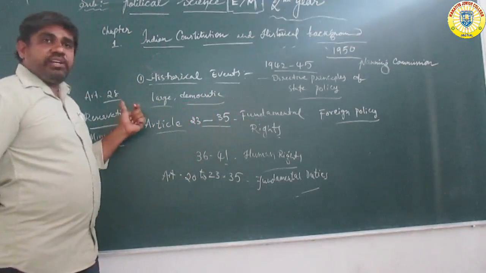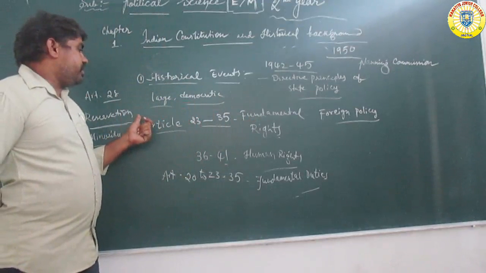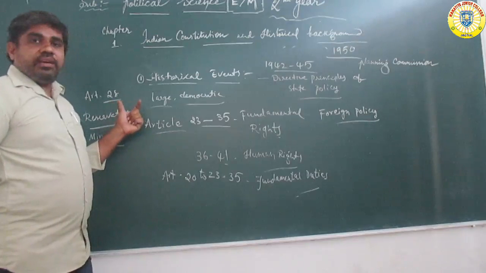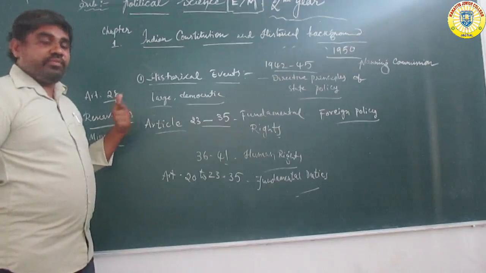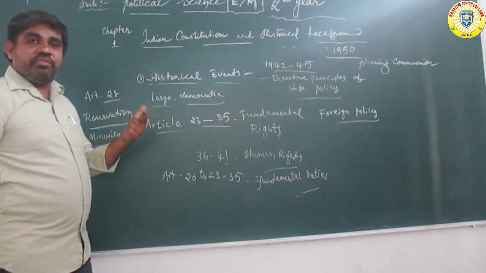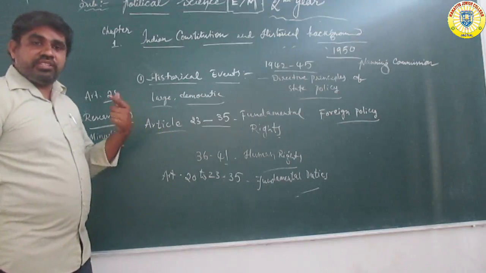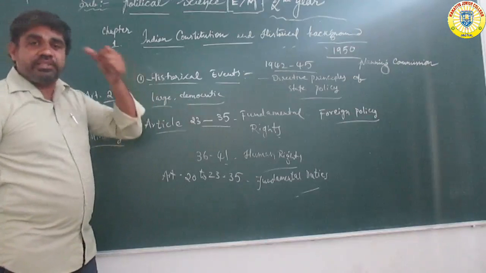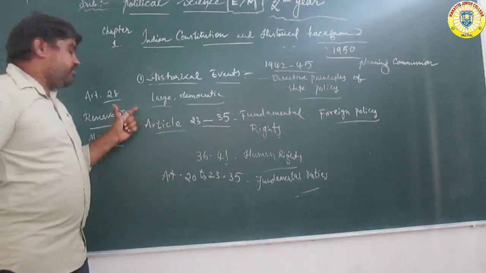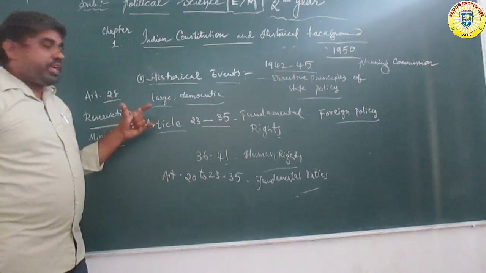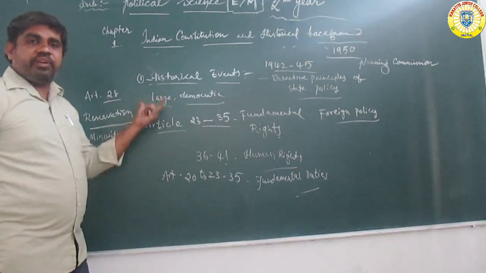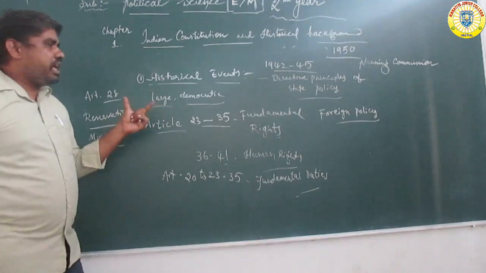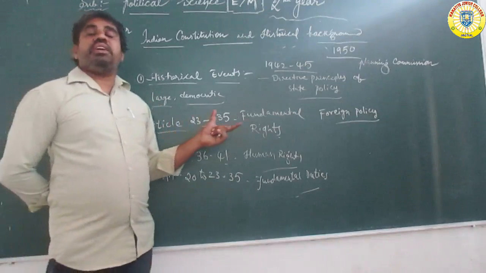Article 25 and Article 28 are the articles mainly about reservation, and how every person follows reservation in education, health and jobs. This reservation is announced for every type of person in the Constitution of India. So this is the total permanent part of the Indian Constitution.